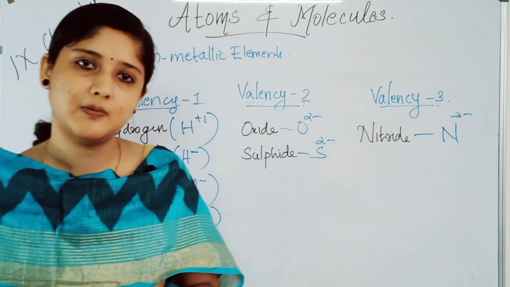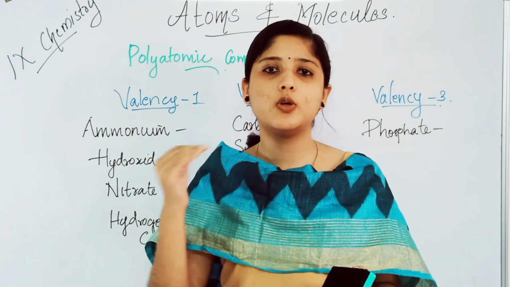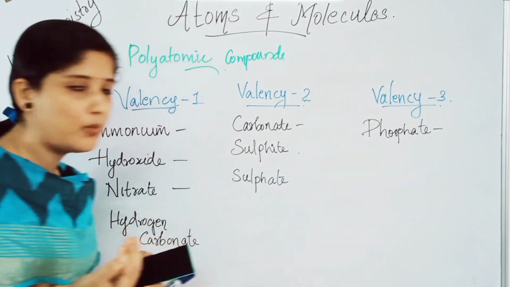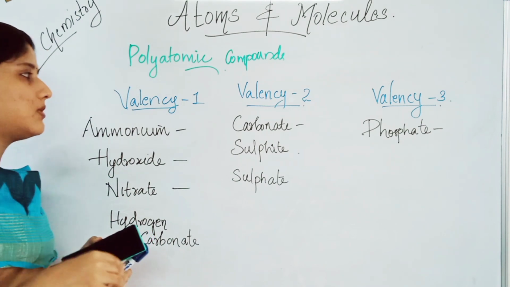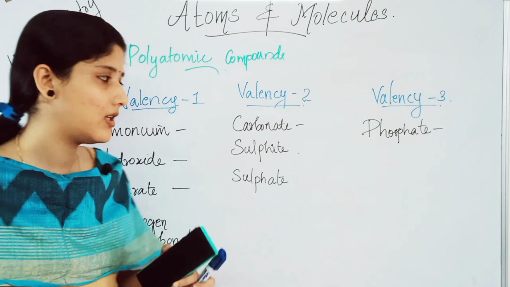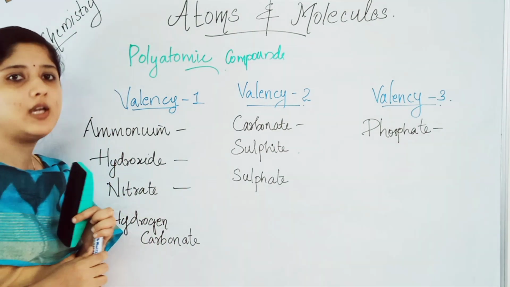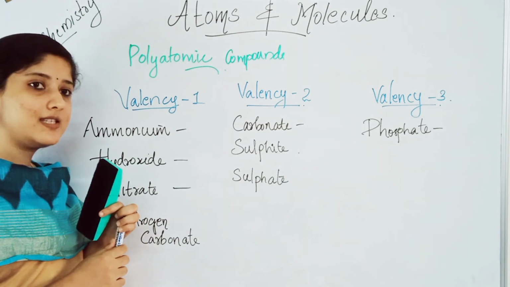Moving on to polyatomic compounds. Polyatomic means more than one atom. Compounds formed with more than one atom are also charged species. First, polyatomic ions having valency 1.